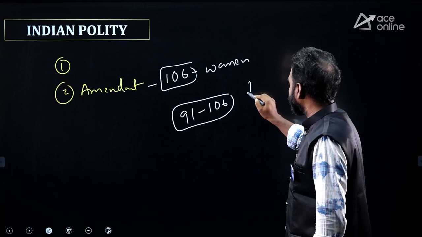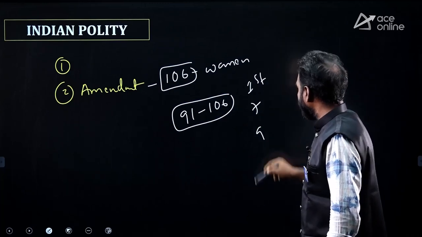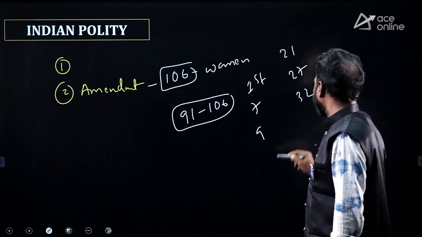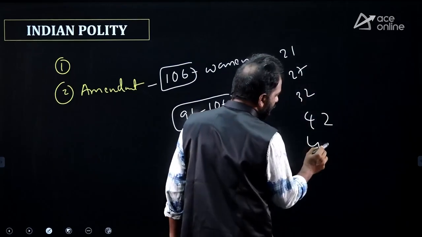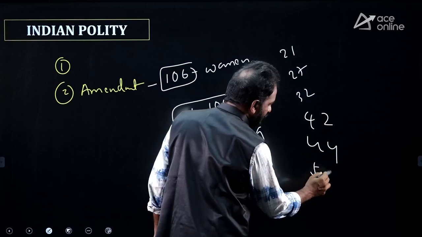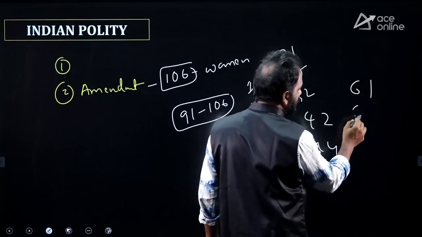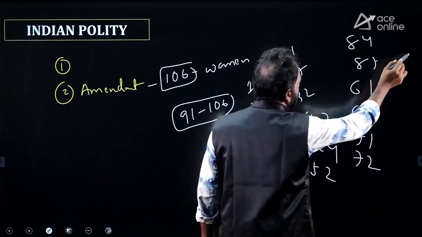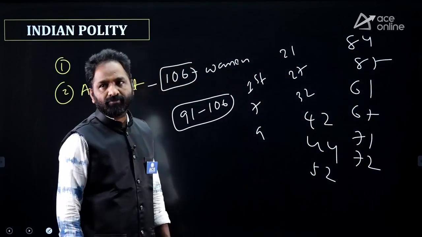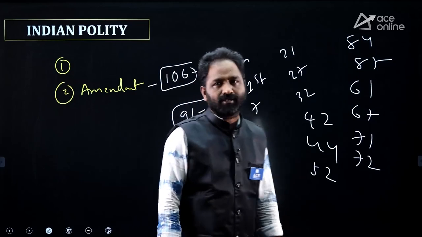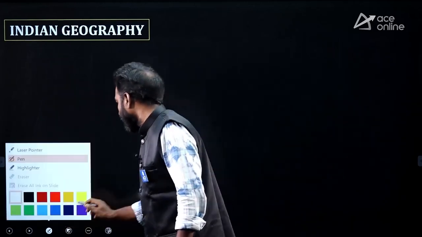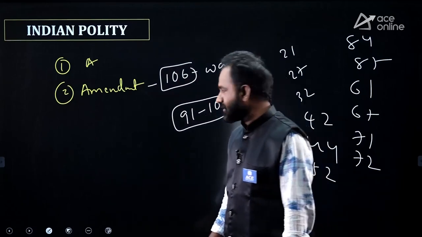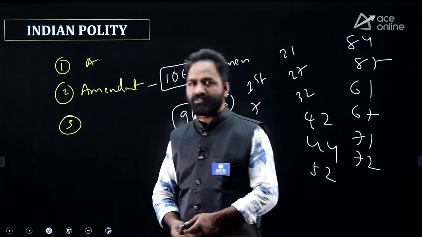And also you have to focus on the First Amendment, 7th, 9th, 21st, 27th, and also 32nd Amendment, and 42nd, 44th, 52nd, 61st, 67th, 71, 72, and also 84, 87. So these are all important amendments. In any examination, they ask these kinds of questions. Is it clear? Okay. So first focus on articles, second focus on amendments, third focus on some important personalities like